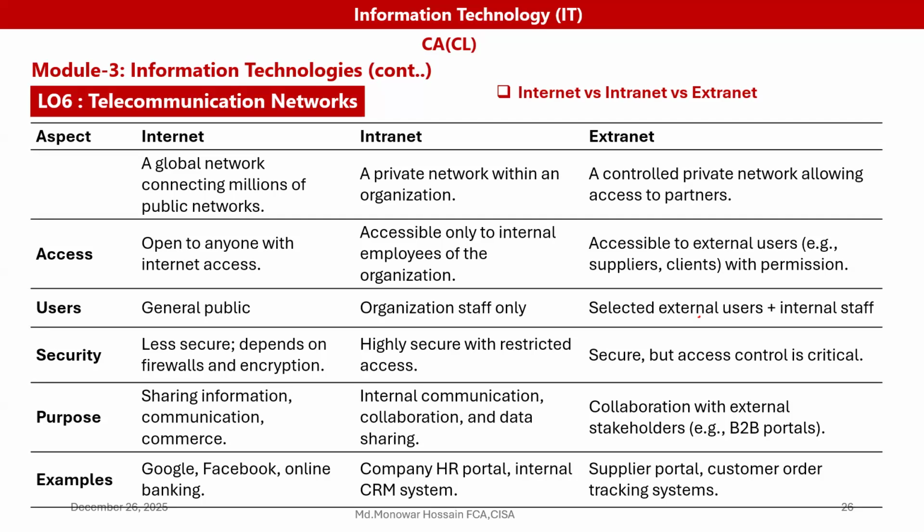Purpose. The purpose of the internet is sharing information, communication, establishing e-commerce, etc. But the intranet is for internal communication, collaboration, and data sharing. Extranet is collaboration with external stakeholders that can create B2B business.